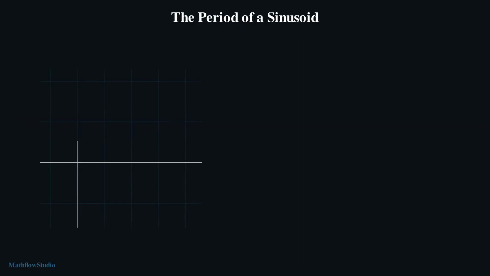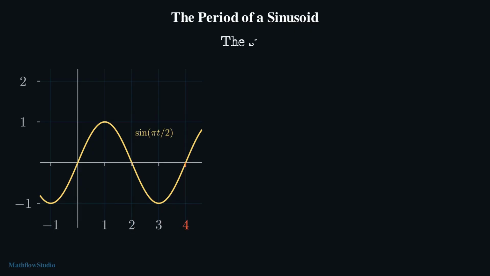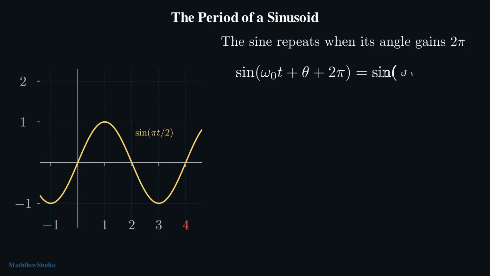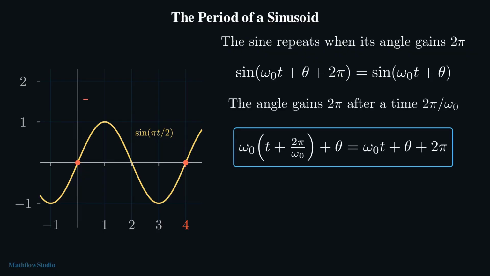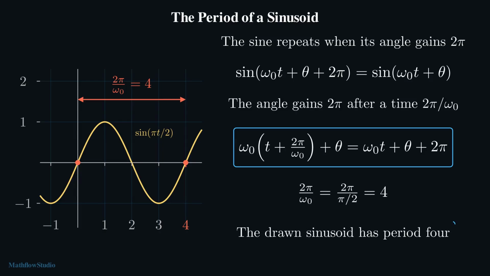The same sine wave is drawn again, over rather more than one full repetition. The sine returns to its own values whenever its angle gains 2 pi. Adding 2 pi to the angle leaves every value of the sine wave unchanged. The angle gains 2 pi after a time equal to 2 pi divided by the radian frequency. Advancing the time by that amount adds exactly 2 pi to the angle. For a radian frequency of pi over 2, that time is 4 seconds. The period of the drawn sine wave is therefore 4 seconds.